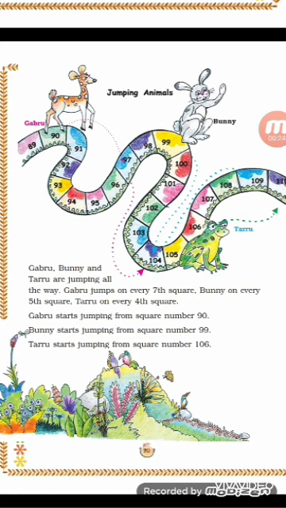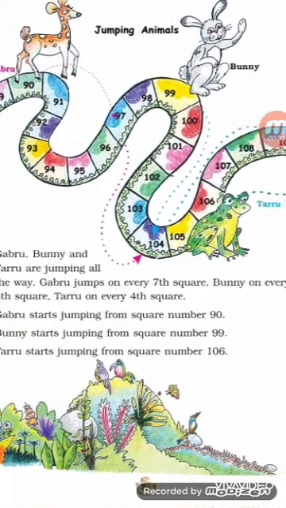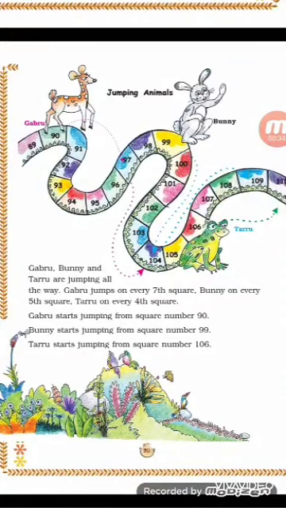See, Gabru, Bunny and Taru are jumping all the way on this snake. They are jumping on the numbers. Gabru jumps on every 7th square, which means after counting 7, he comes directly onto the 7th square. Bunny is jumping on every 5th square, counting 5 and then jumping directly onto the 5th square. And Taru jumps on every 4th square, counting 4 and then jumping directly onto the 4th square.